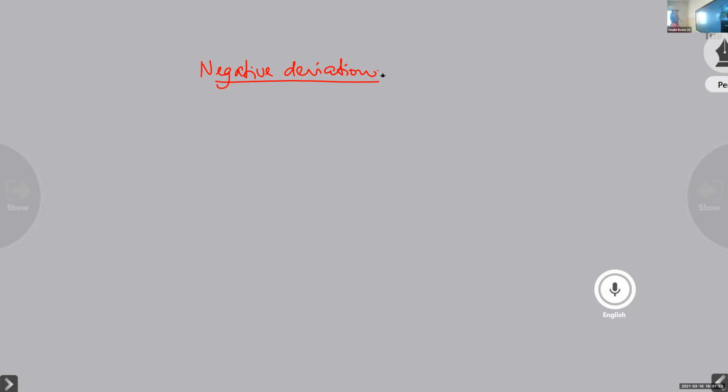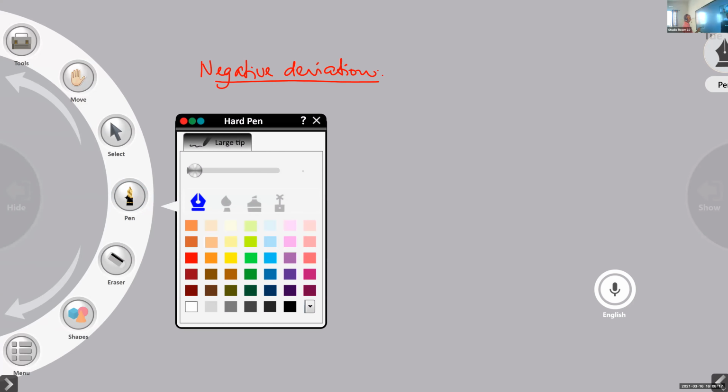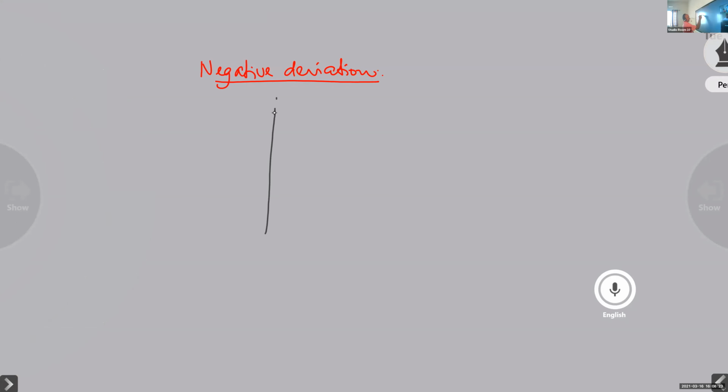So what will be the nature of the graph in the case of a negative deviation? At the beginning, we have written that the vapor pressure mole fraction curves will be bending downward. So what will be the graph? We can draw the graph. You draw the graph along with me first. The nature of the vapor pressure mole fraction curve is like this. That is our graph paper.